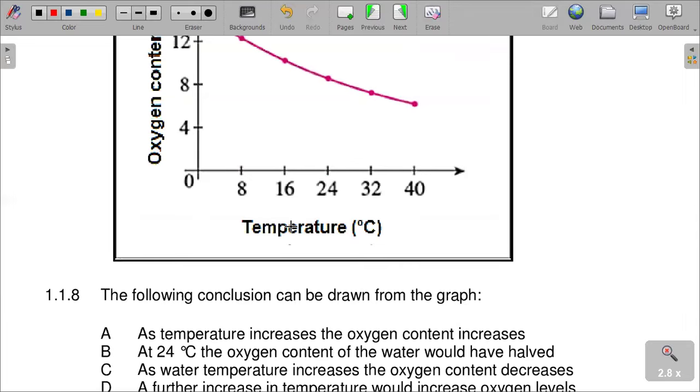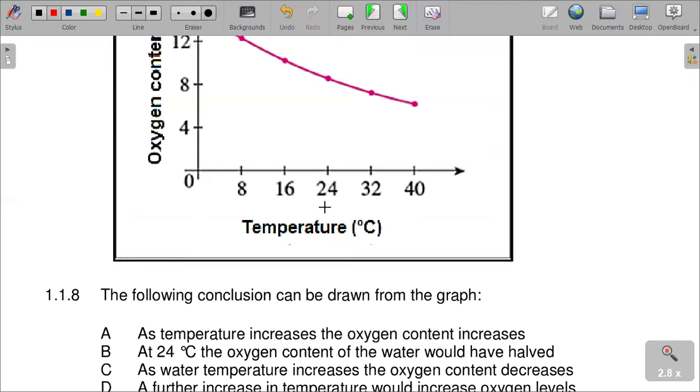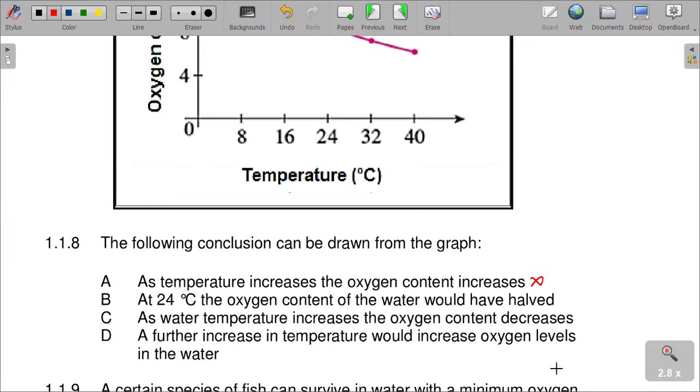As temperature increases, the oxygen content increases. That is not correct, because the oxygen content is actually decreasing, so A cannot be correct. Then, at 24 degrees Celsius, the oxygen content of the water would have halved.